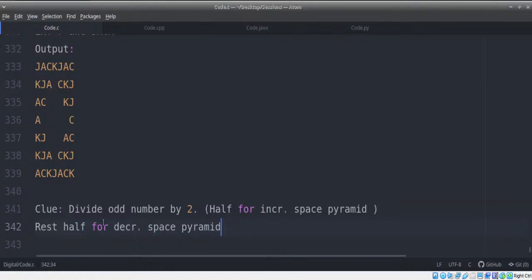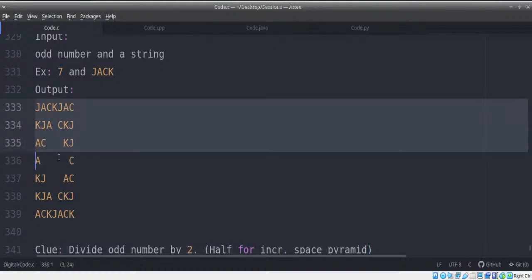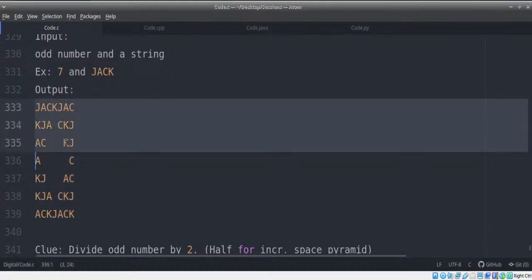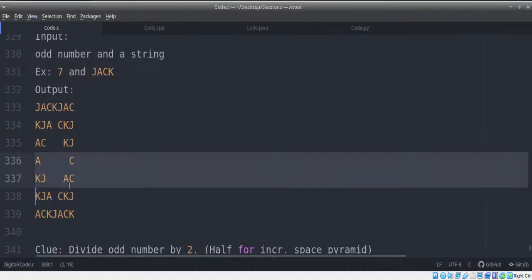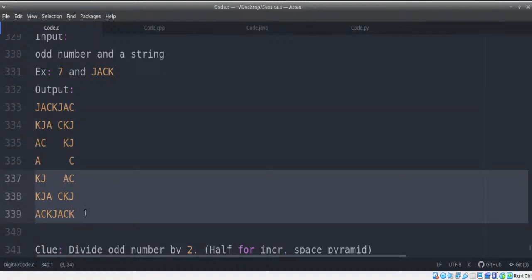This is our logic. You need to very clearly observe the question and try to work through it. You can take this as the half for decreasing space and this as the half for increasing space, or you can do it the opposite way: this is the half for increasing space and this is the half for decreasing space.